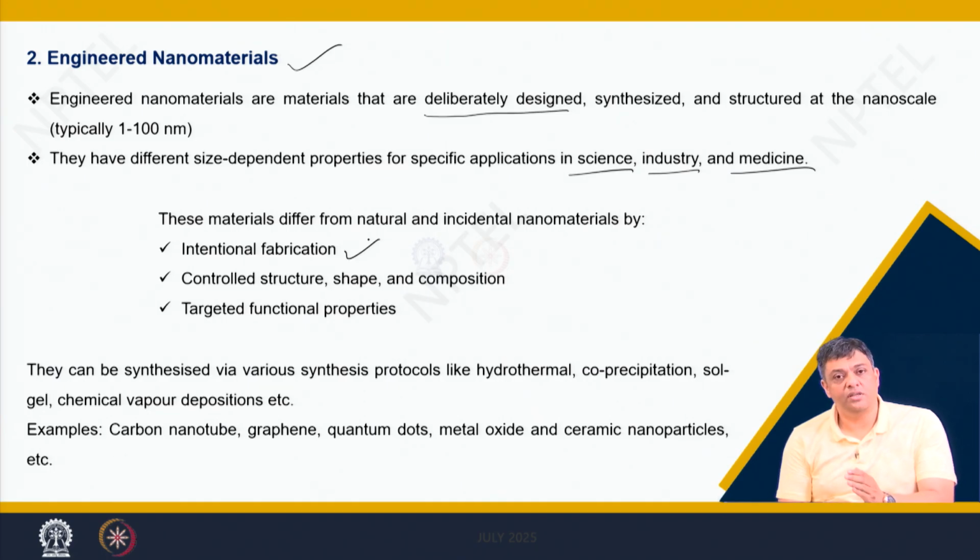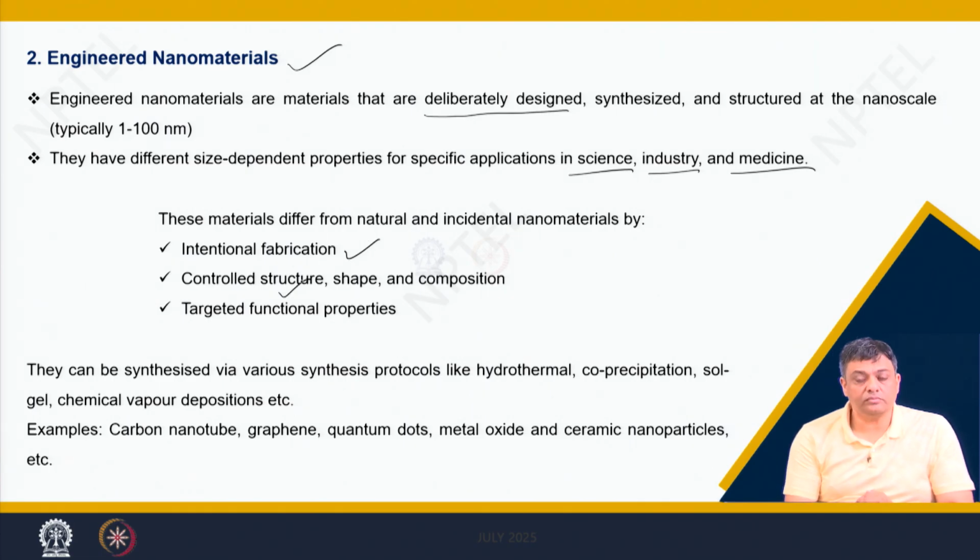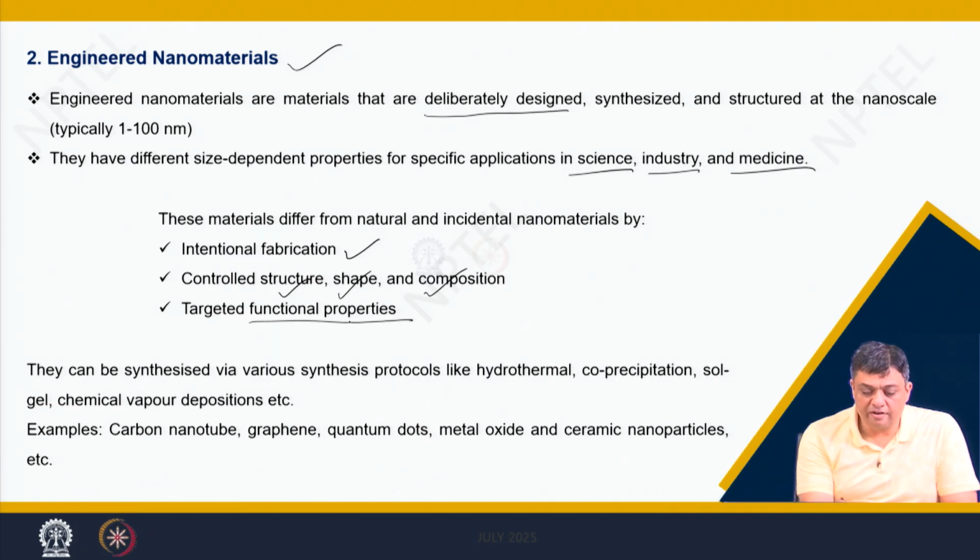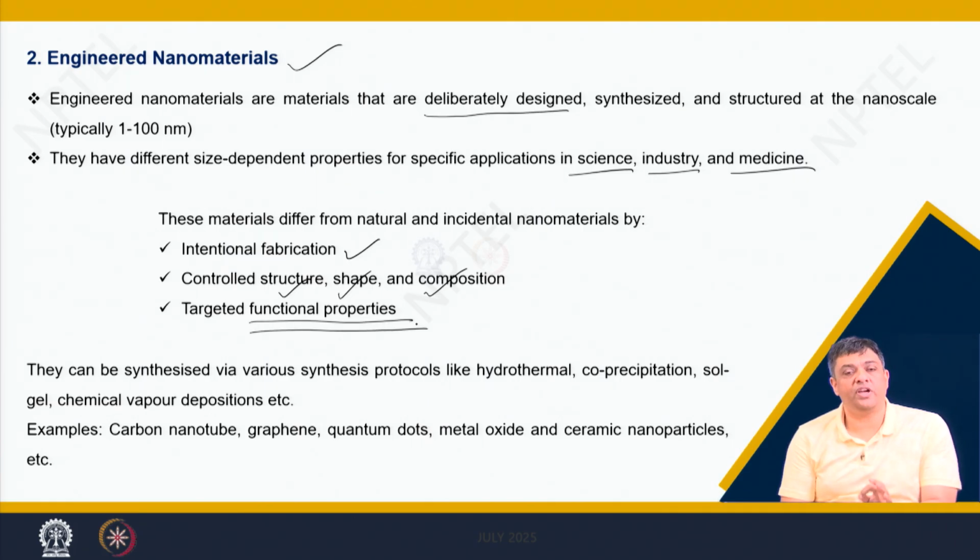The processes which will drive the growth of such nanoparticles have been understood, and therefore, we would be able to control the structure, shape and composition of these particles. And why are we doing it? Because we have certain specific functions or applications which we want to obtain from these engineered